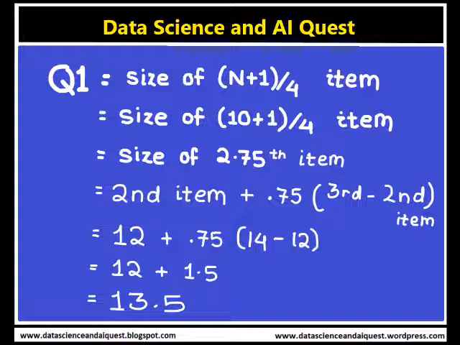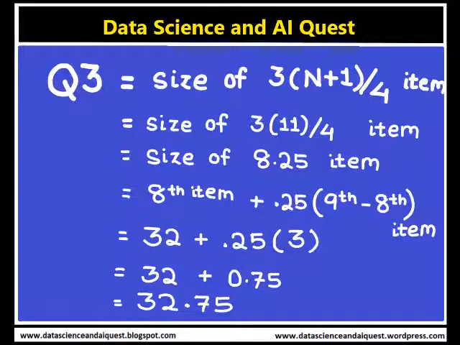In the ascending order, the second item is 12, and we add 0.75 multiplied by the third item minus the second item, that is 14 minus 12. The value obtained is 13.5. So the first quartile is 13.5.